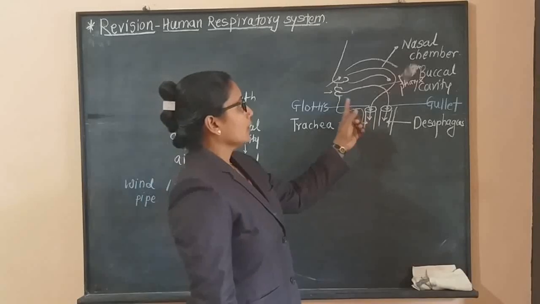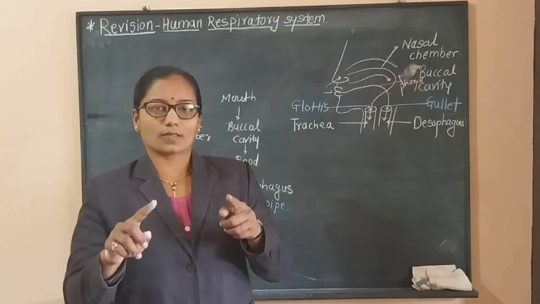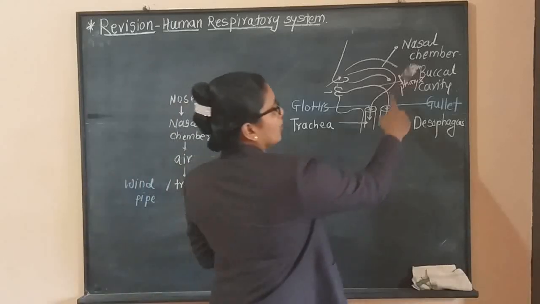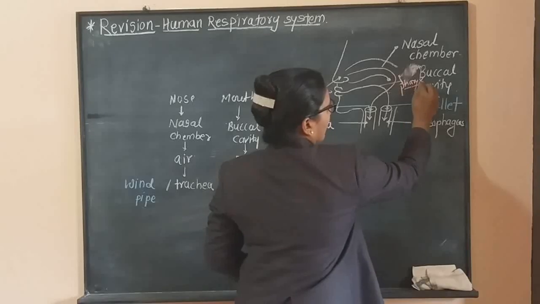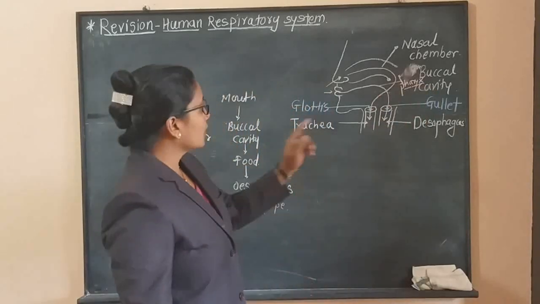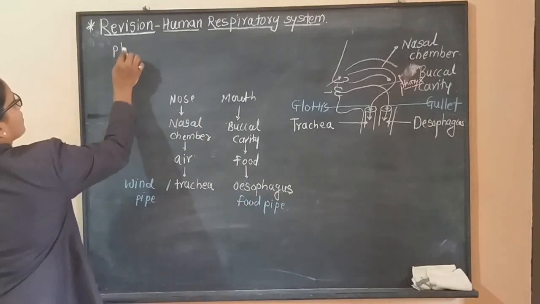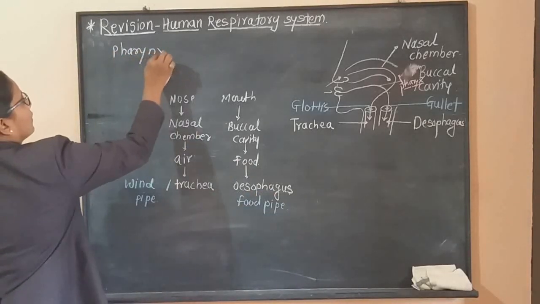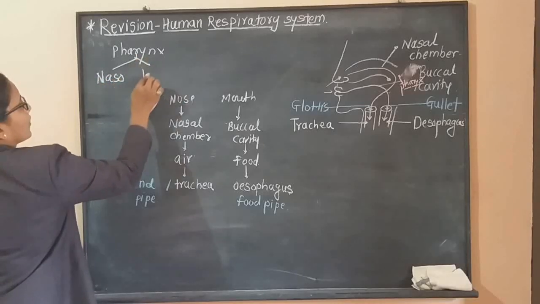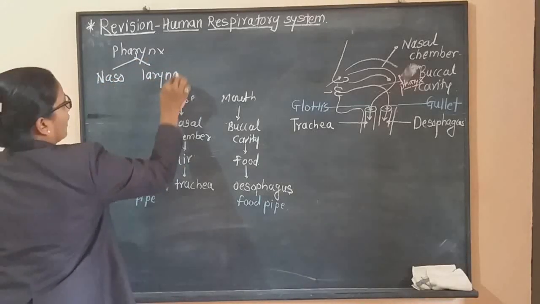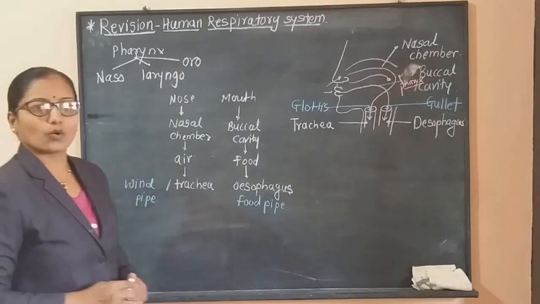Here the passage of air and the passage of food cross, and this conical region forms a funnel shaped area. This is called the pharynx. Now this pharynx is divided into three regions. The first one is the nasopharynx, the second is the laryngopharynx, and the third is the oropharynx.